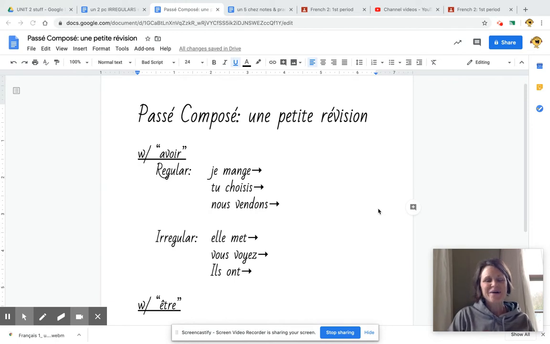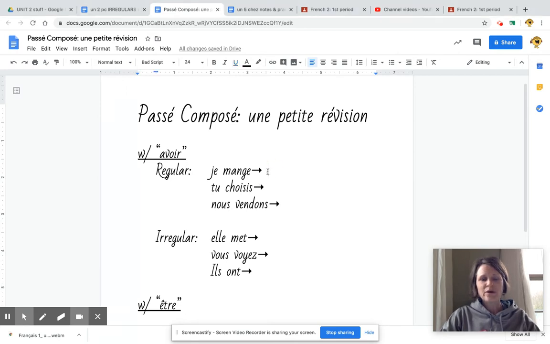Alrighty, so when we have the passé composé, we can do the passé composé using the verb avoir or using the verb être. Être is what we know as Van der Tramp verbs. Today, though, I'm not going to mess with the Van der Tramps. We're only going to be using those that take the verb avoir. So we can break that category down into two parts. We have those that are considered to be réguliers, and then those who are irréguliers. So I'm just going to give you some examples of each, and then you'll be on your way.